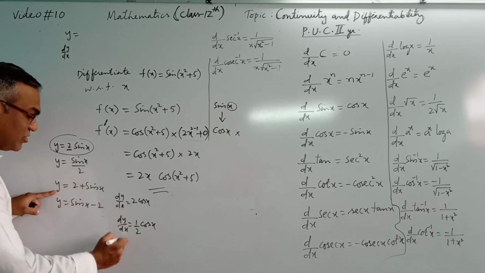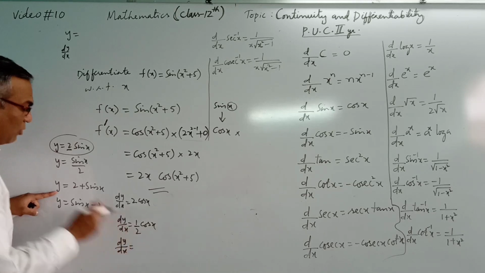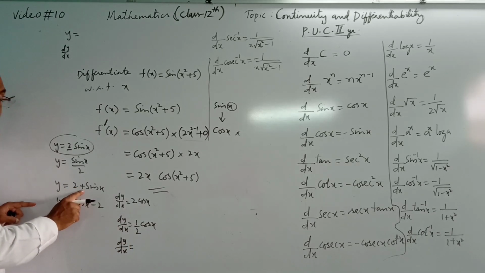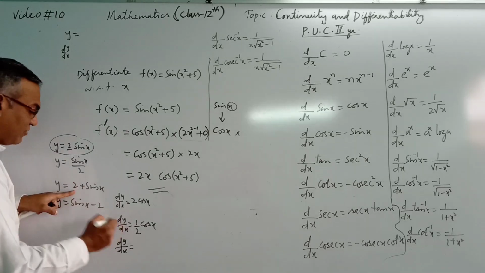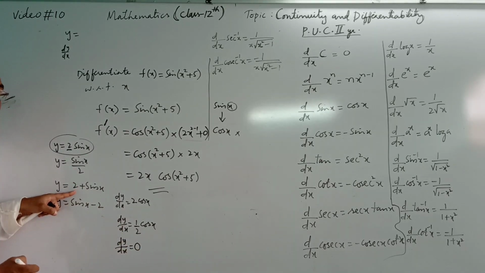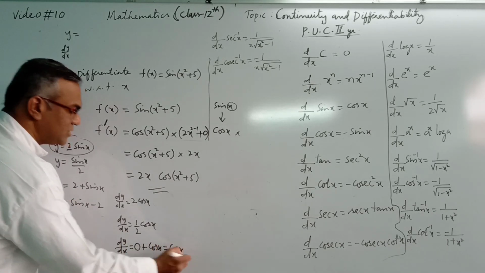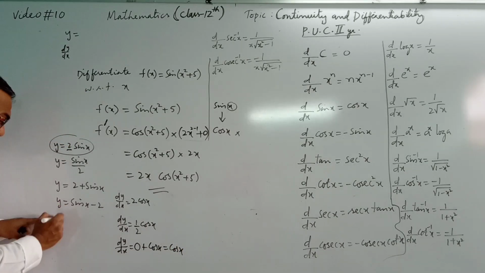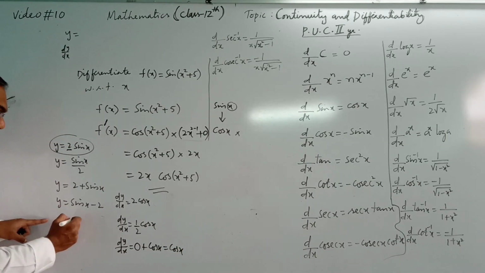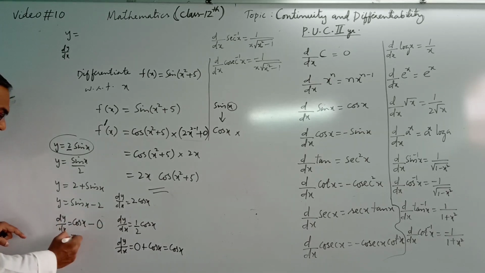Here you have to differentiate 2 also. When the constant is in addition with the function, then differentiate it. What is the differentiation of 2? It will be 0 because 2 is a constant. Differentiation of a constant is 0. Plus the differentiation of sin x, which is cos x. So the answer is cos x. What about this one? This one also, dy by dx will be equal to the differentiation of sin x, which is cos x, minus the differentiation of the constant, which is 0. So the answer will be cos x.